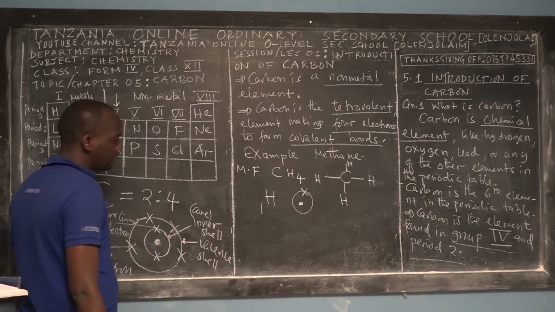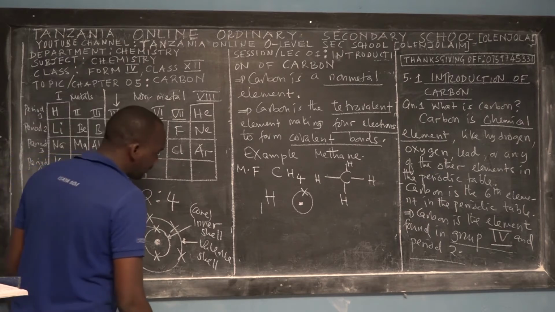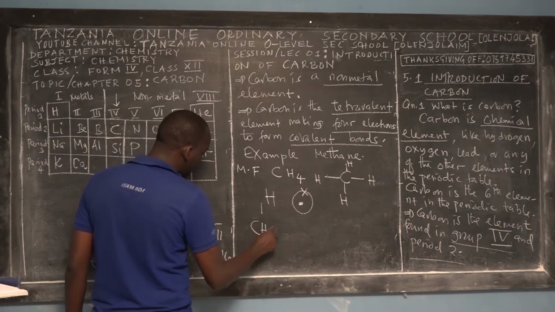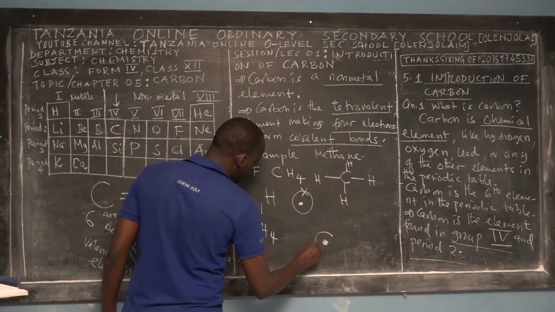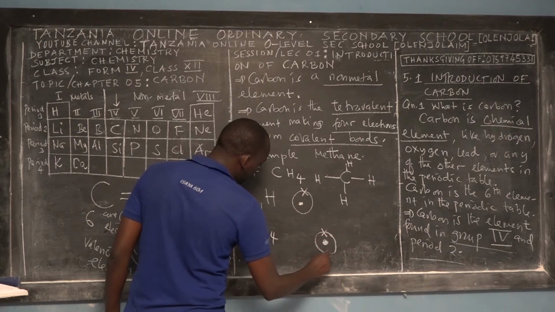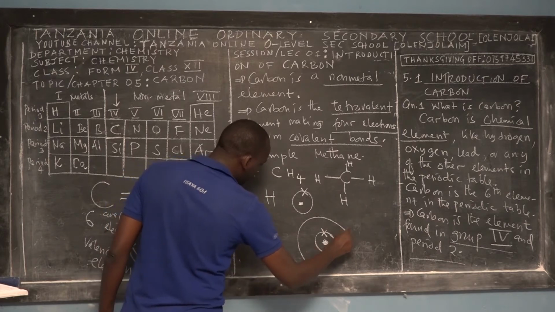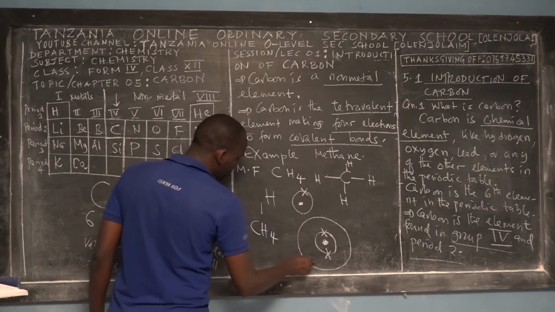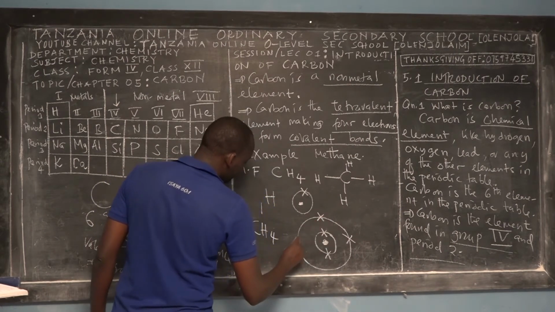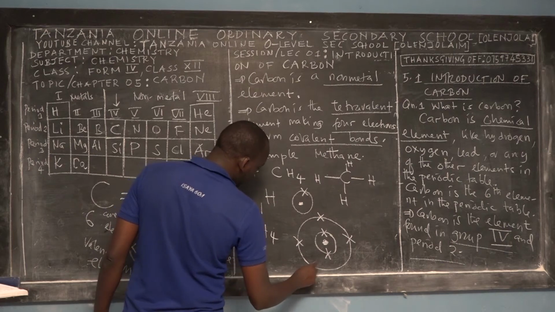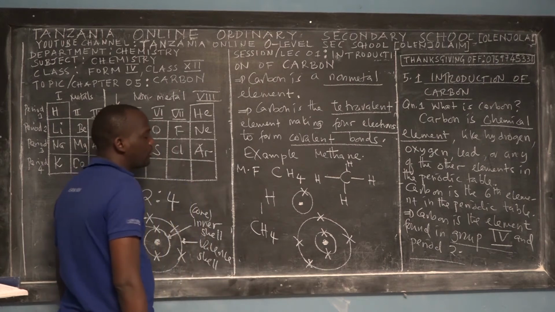So for methane, for example, if you want to draw this molecular structure of carbon, then this is the nucleus of carbon, and here it contains 2 electrons, which we call inner electrons, and then outside here it has a valence shell. So itself it has 4 electrons, 1, 2, 3, and the other one here, 4. So these are the 4 electrons of carbon.